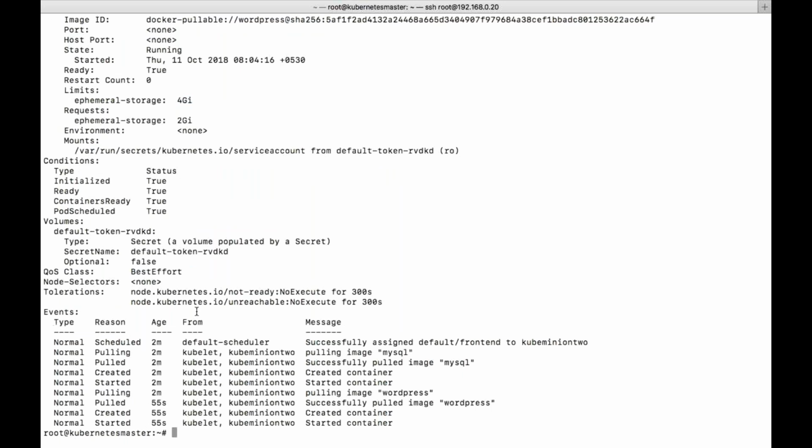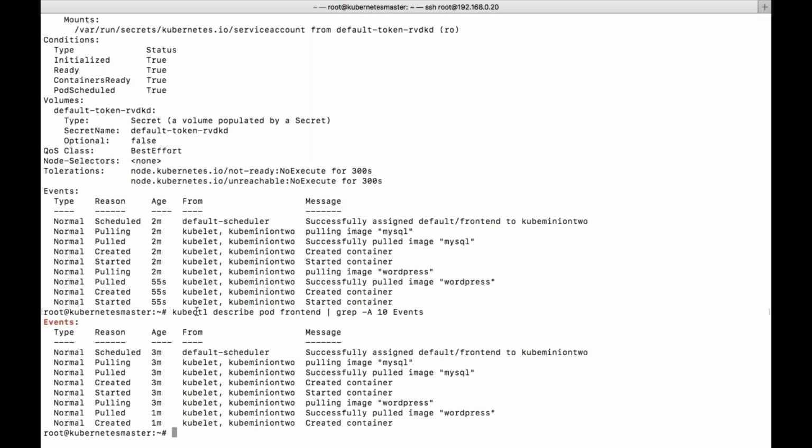If you want to pull only the event logs, what we need to do is use grep with hyphen capital A. Let's say 10, or whatever it is, we need to pull for events. You can see I'm pulling only event logs. These are like regular expressions which we give. Using the grep command, we can filter the previous command's output. That is the filtering concept, like the normal filtering you use in websites.